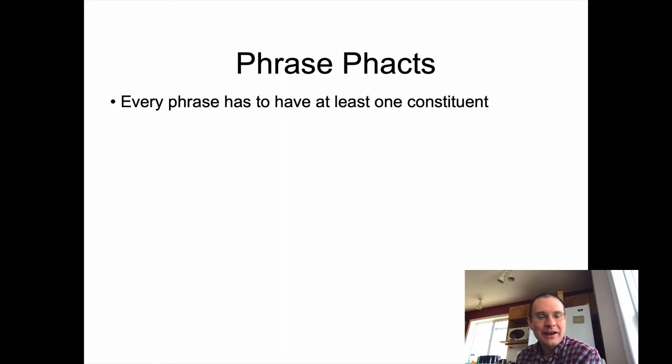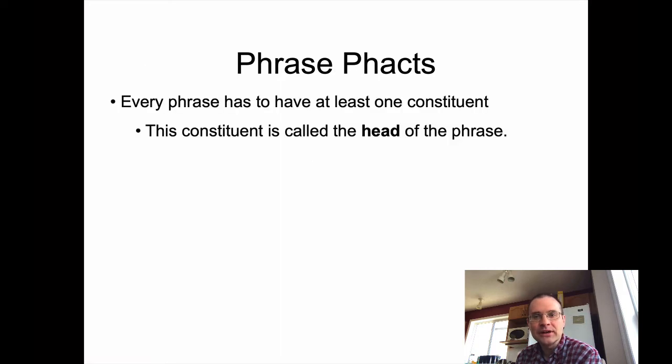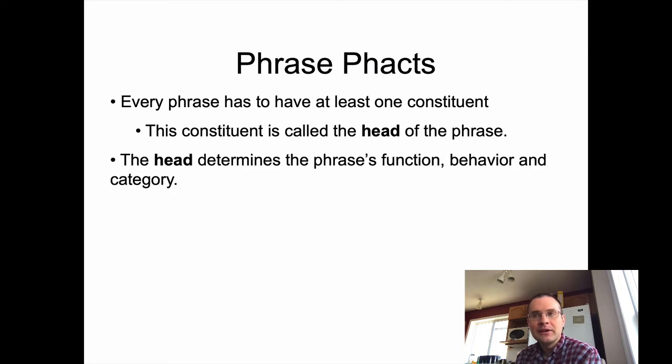Okay, so every phrase has to have at least one constituent. The constituent is called the head of the phrase, and it determines the phrase's function, behavior, and category. The easiest way to think about it is this: if you have a noun phrase, it can function the same way an individual noun would. A noun phrase is always going to have a noun in it, and it will behave like a noun. A verb phrase will always have a verb in it, and it will behave like a verb does.